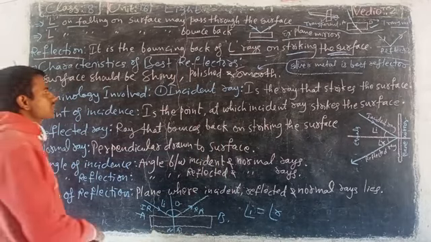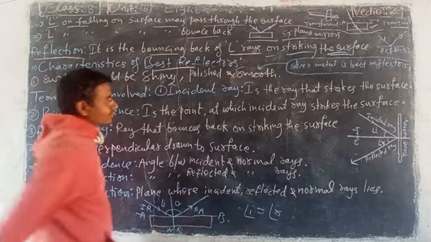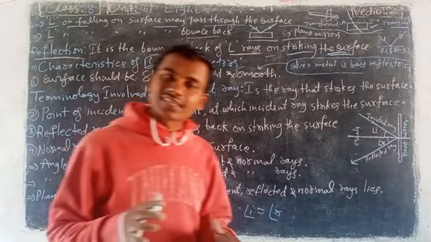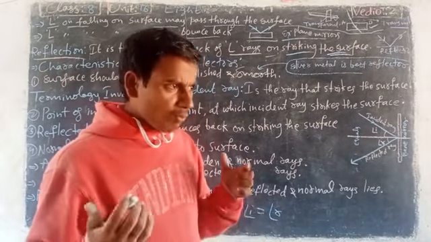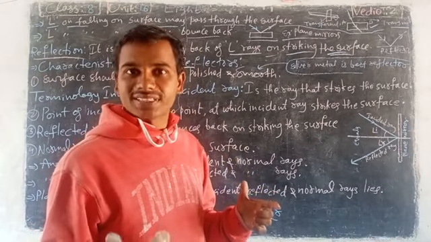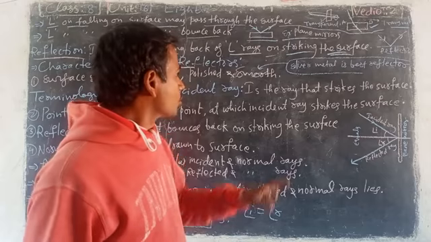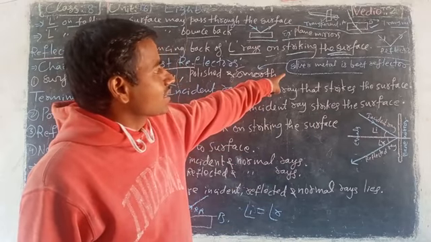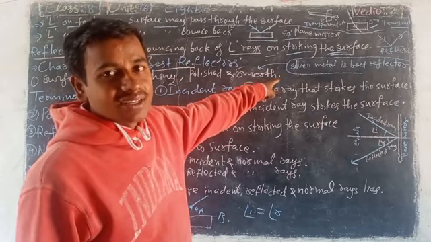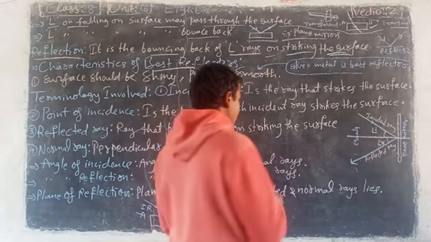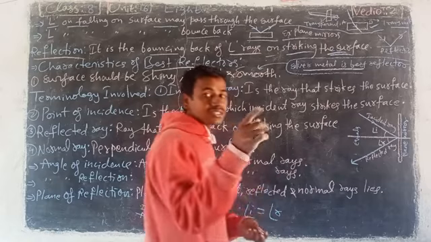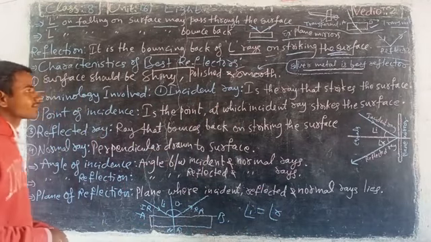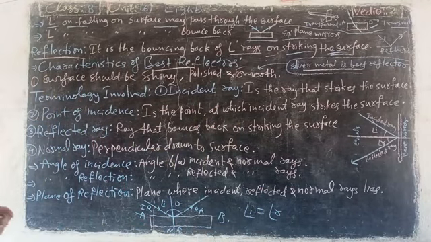Characteristics of best reflectors. Best reflectors mean what? The best reflecting objects. That is also important. So, silver metal is the best reflector. Remember, silver metal objects are best reflectors.